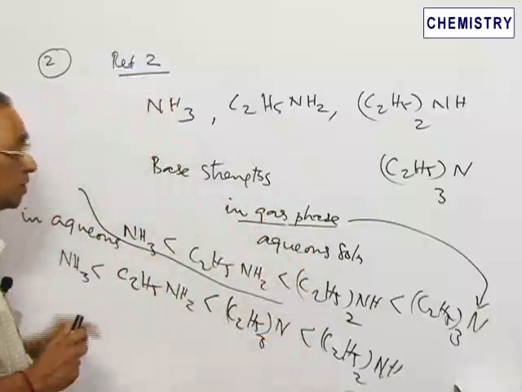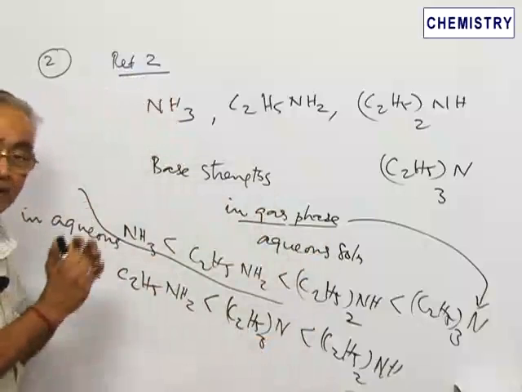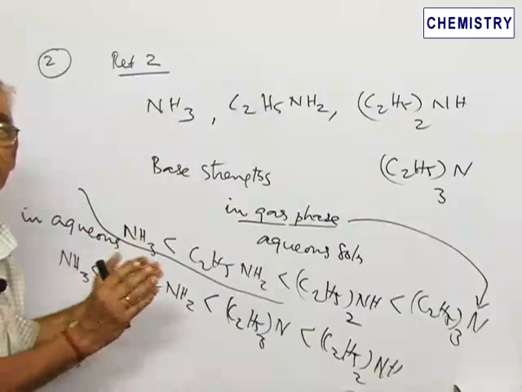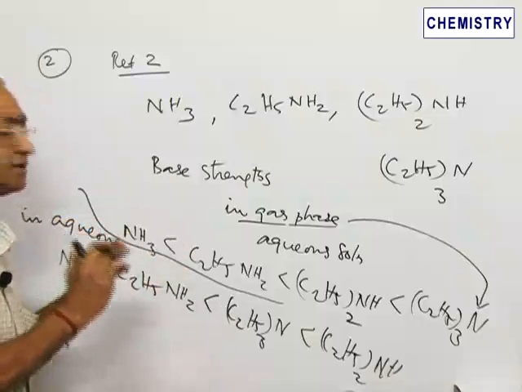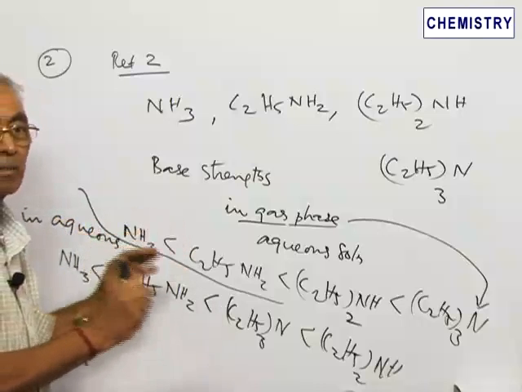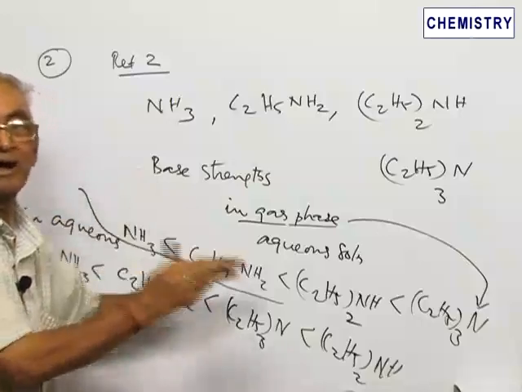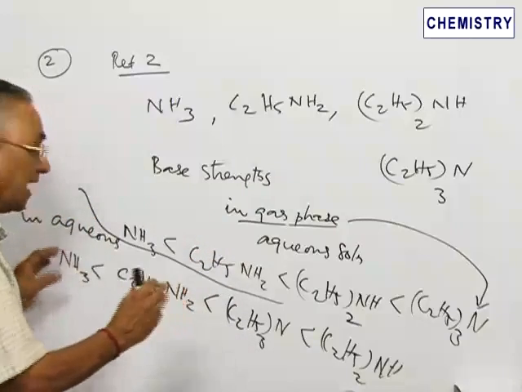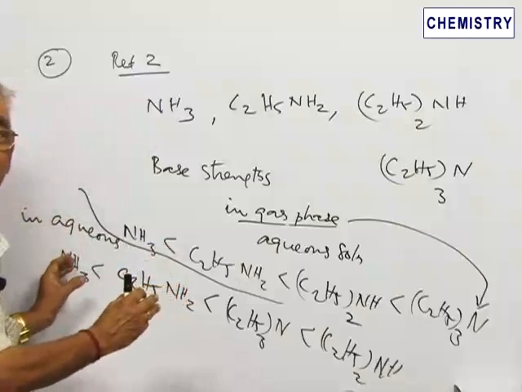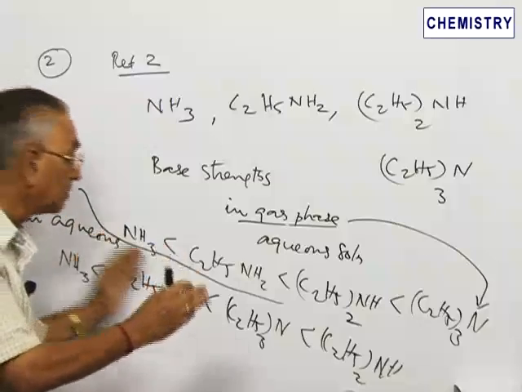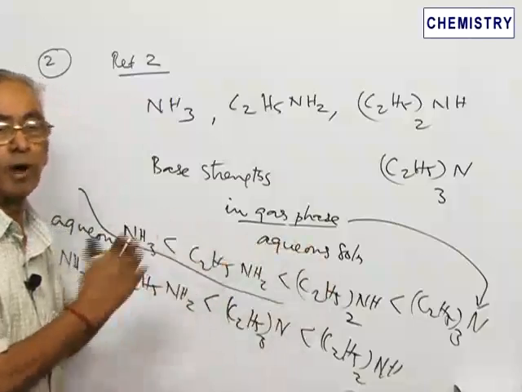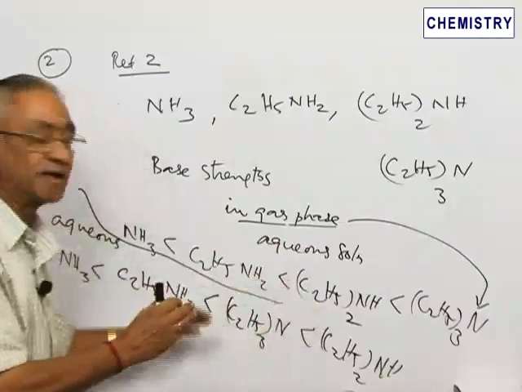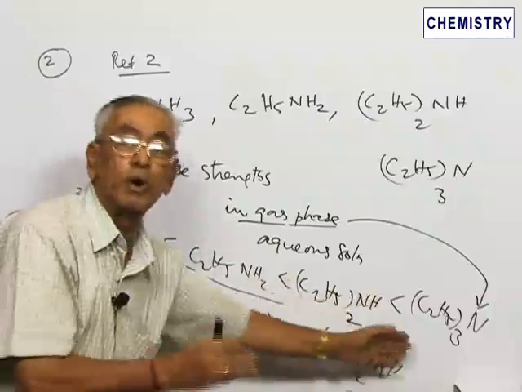But in aqueous solution, the various amines get solvated. This process is known as solvation. Supposing water is the solvent, we call it hydration. So the ion gets hydrated or solvated, and the lone pair of electrons on the nitrogen is surrounded by a number of solvent molecules. As the size of the ion increases, it gets more and more crowded.